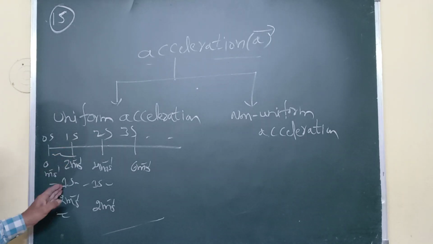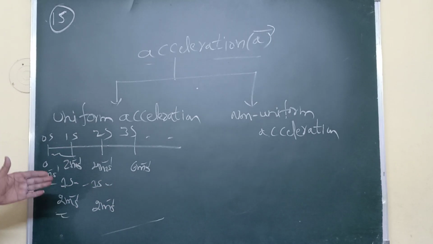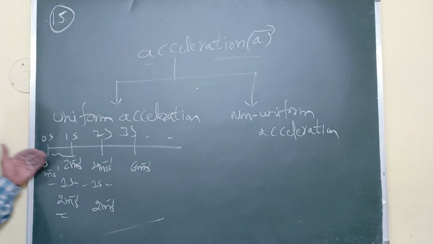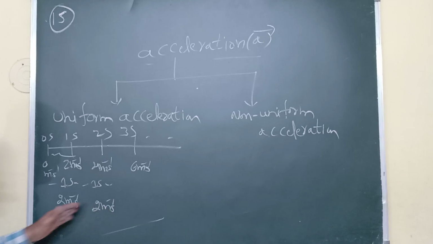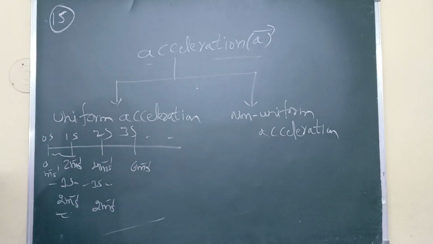In equal time intervals, if the change in velocity of a moving particle is the same in equal time intervals, such type of motion is called uniform acceleration. In uniform acceleration, the change in velocity is constant in equal durations.